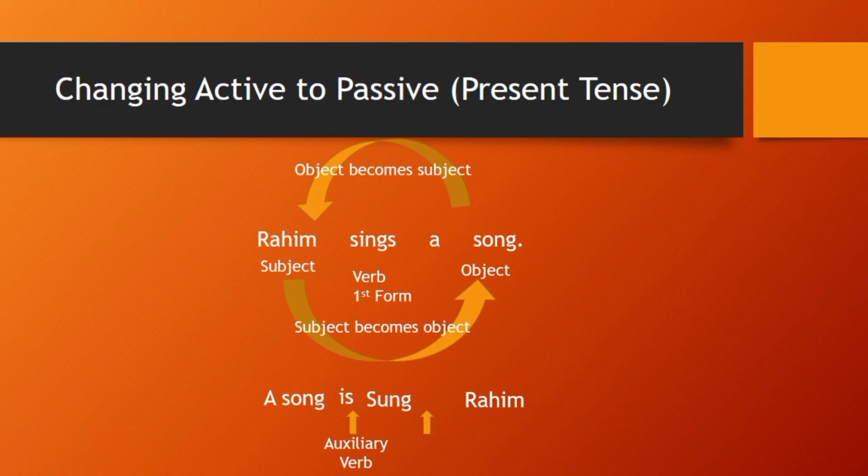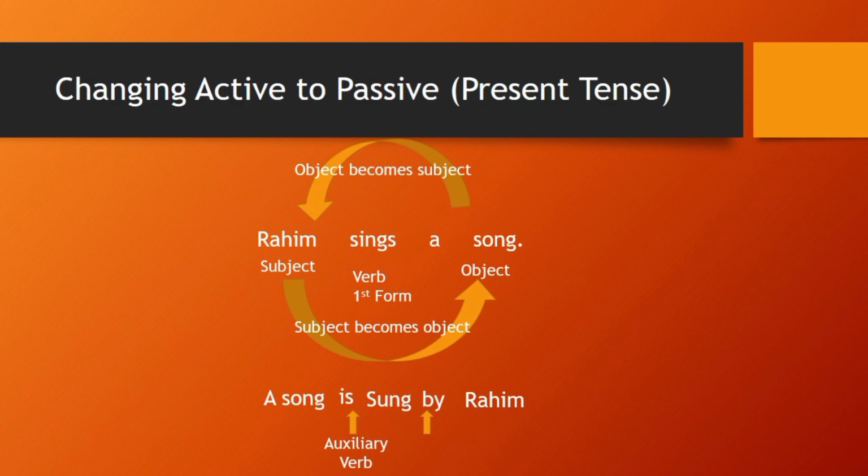Now what happens next? A song is sung. What is here in between? There is nothing here. A song is sung, Rahim, what is? Does it hold any meaning? We have to add something more to tell who has done the action. We need to add a preposition. So we are adding "by" here. So a song is sung by Rahim. It is holding a complete meaning.